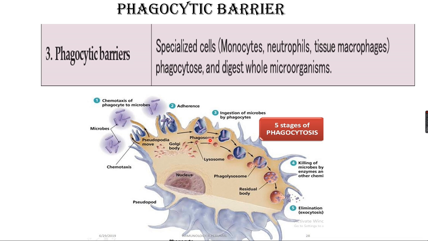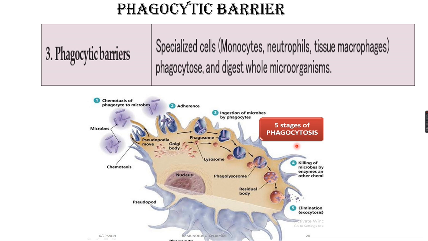The bacteria has entered inside, and the lysosome is present inside the cell. What we studied in the physiological barrier was lysozyme secretion. Lysosome is an organelle present inside the cell. So this lysosome can act against the ingested microbe, engulf it, and they produce a phagolysosome. The enzymes produced by the lysosome kill the microbes, it is engulfed as such, and the waste alone is eliminated. And this is called the phagocytic barrier.